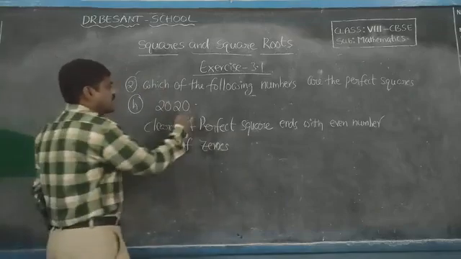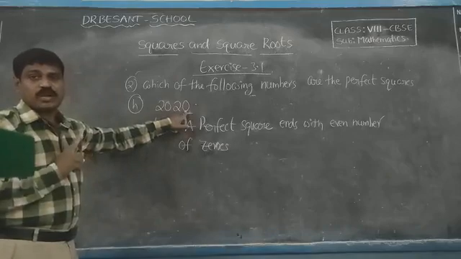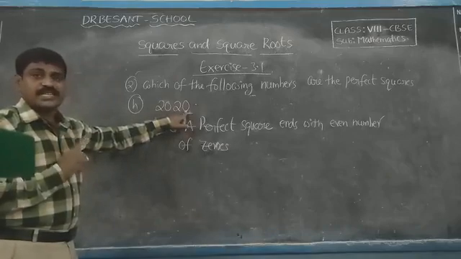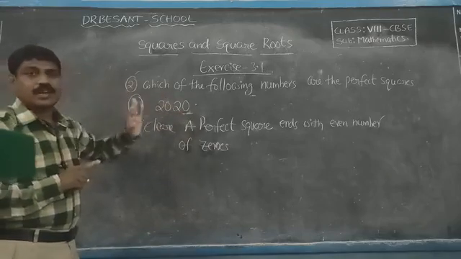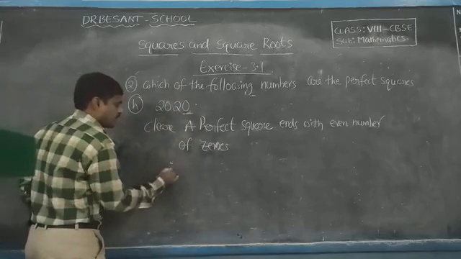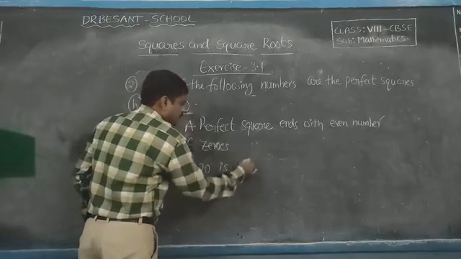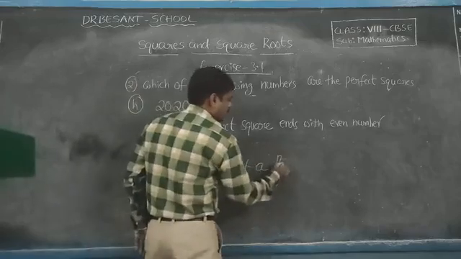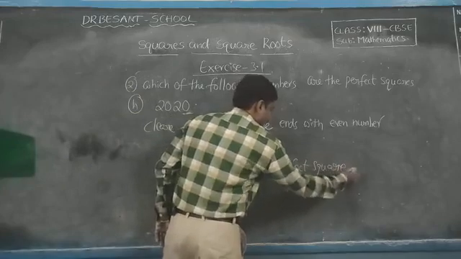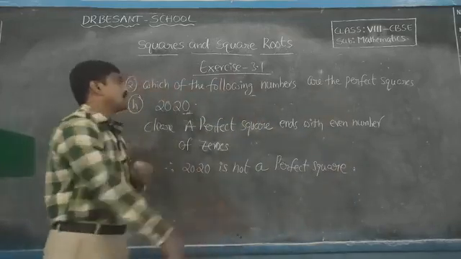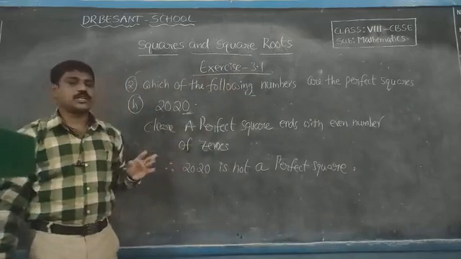But here it ends with an odd number of zeros, only one zero. That's why one is odd, no? So it ends with an odd number of zeros. That's why 2020 is not a perfect square. Children, this is exercise 3.1 second Roman solutions.